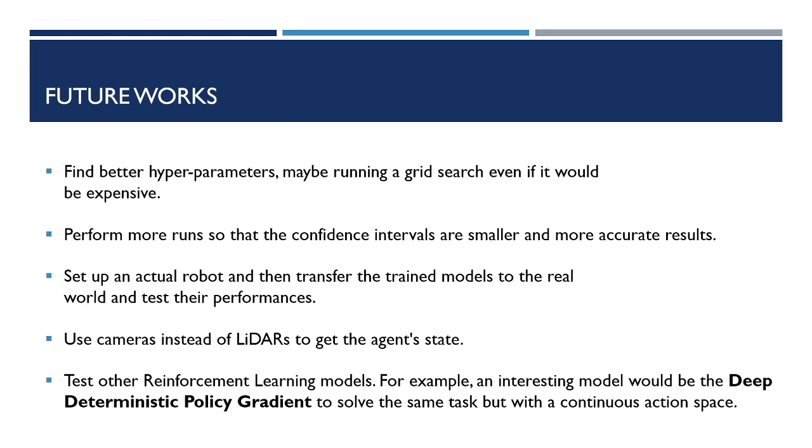Usually state-of-the-art systems use many sensors, like cameras, lidars, and many others. And this was like a toy example. And also test other reinforcement learning algorithms, for example the deterministic policy gradient, that can handle continuous action spaces, that could be more suitable for autonomous driving vehicles.